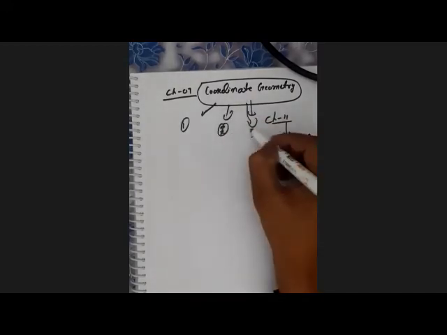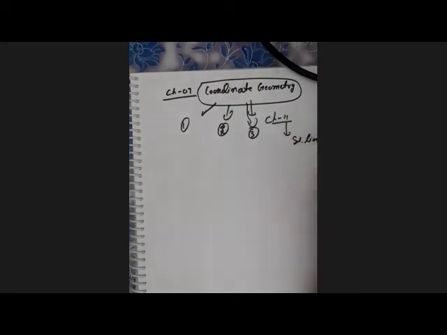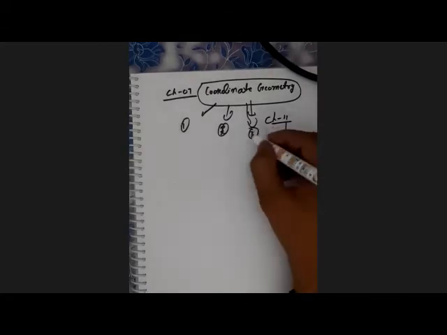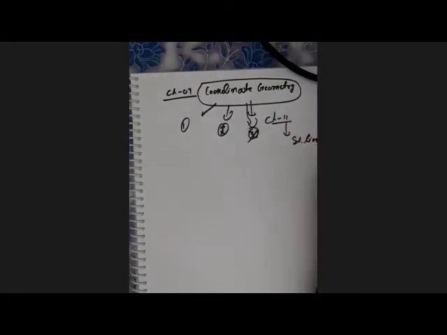First topic is based on the distance formula. Second topic is based on the section formula, and third topic is based on the area of the triangle. In the session 2020-21, the third topic is not coming. It means the area of triangle is not coming. But now we have all the topics for the session 21 to 22, right?